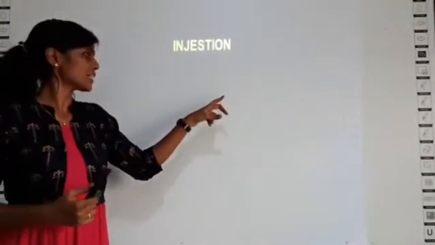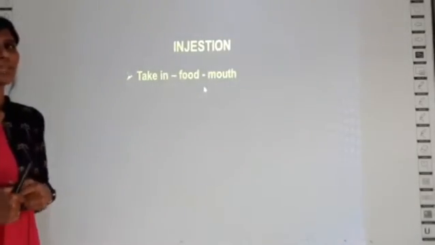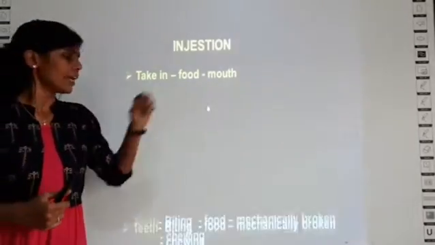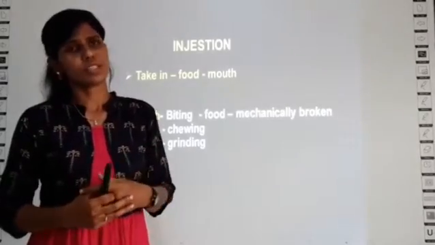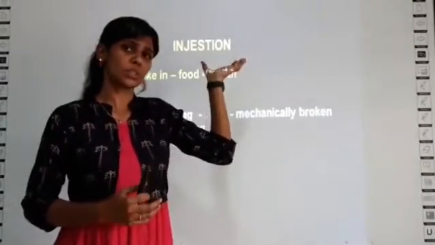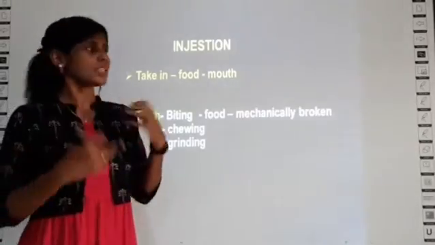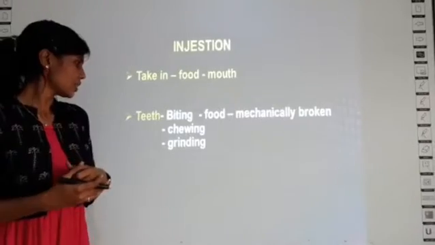Next we'll quickly revise the 5 steps in nutrition. What is the first step in nutrition? Ingestion, right? So what is ingestion? Already I told you. Taking in food through the mouth is called ingestion. Generally speaking we call it eating, but technically it is called ingestion.